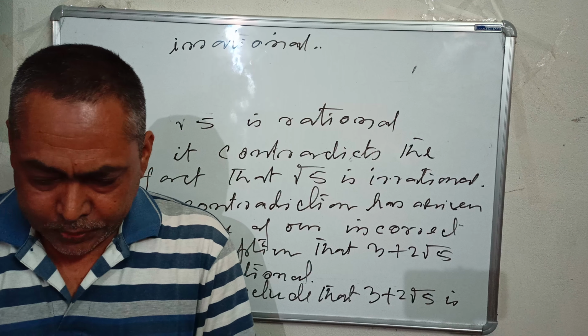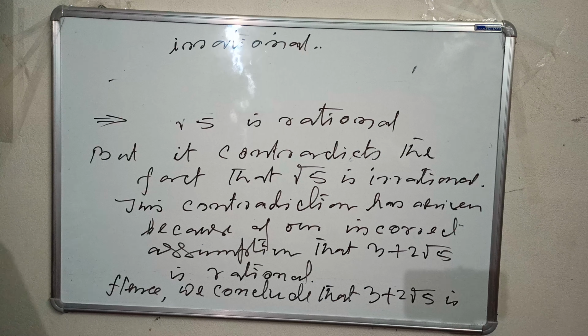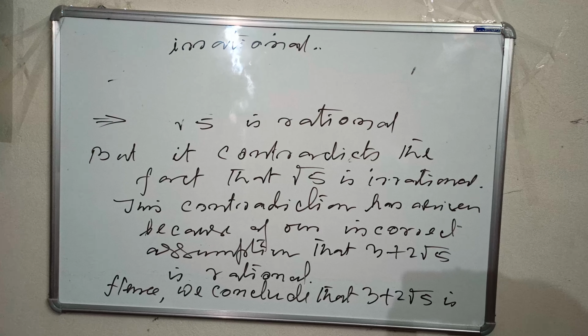So you will have to make this type of similar arguments when an irrational number is given and you are asked to prove it is irrational. Then you will always consider it rational, means contrary to the contrary, and then you make arguments, go through the process and see that finally you come to the conclusion that no, it is irrational. Okay.